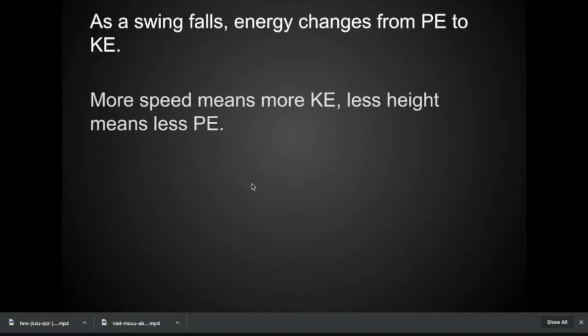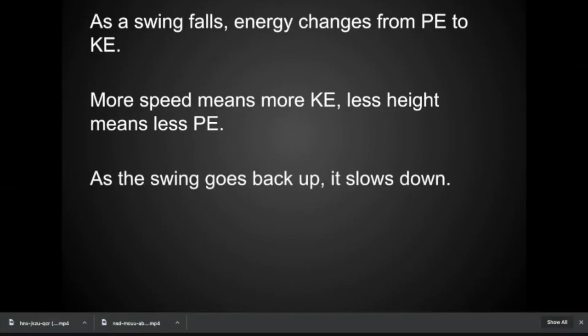So I'll just run through a couple examples. Let's think like you're going to the park and you're going to go on the swing set. As you swing, you go back and forth, and that's just an example of what we would call a pendulum. Now, at the top of the swing, when you're all the way back, you stop just for an instant while you're changing directions. At that moment, when you're stopped, you have no kinetic energy. And if you have no kinetic energy, it means that all of your energy must be potential energy. Well, guess what? You're at your highest point, which is where you have the most potential energy.